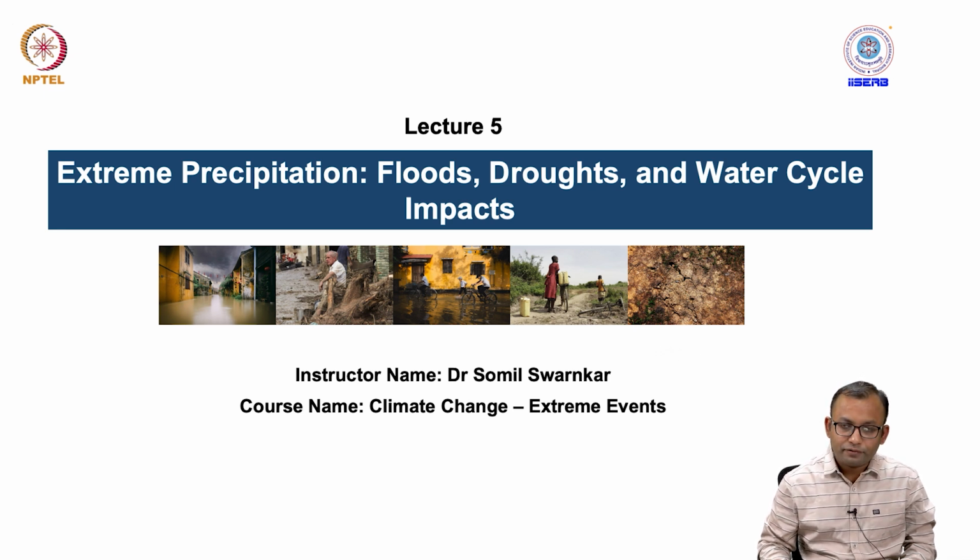In this lecture, we will talk about what exactly extreme precipitation, floods, droughts and water cycle impacts are. In the previous lecture, we talked primarily about temperature extremes. We discussed what exactly heat waves, cold spells and cold waves are, their characteristics and their governing mechanisms.